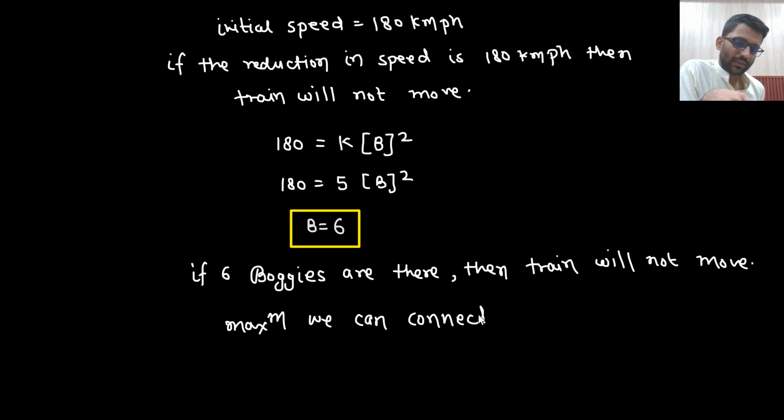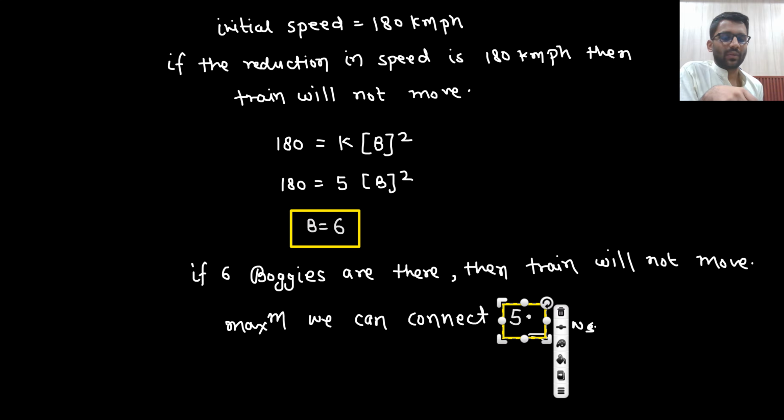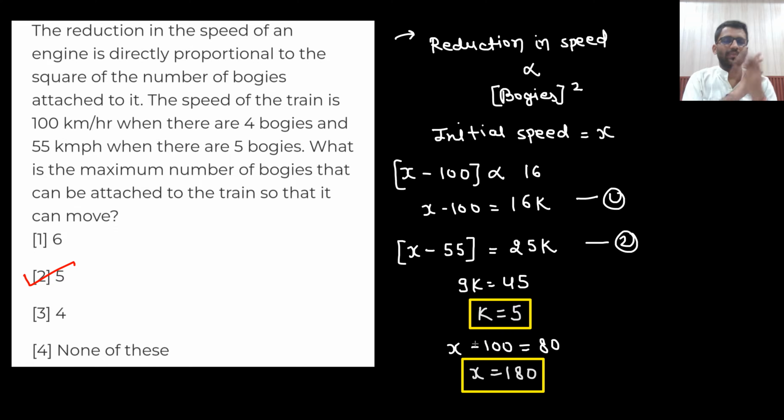Maximum we can connect 5. So this is the answer. Answer is this. So what is the maximum number of bogies that you can attach? Did you understand this problem?